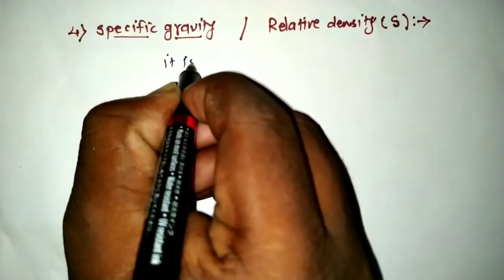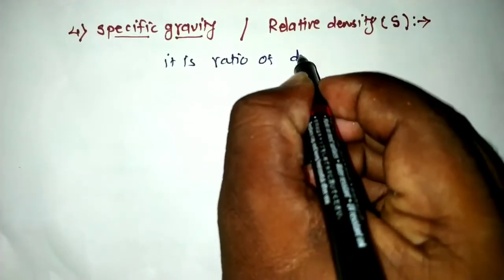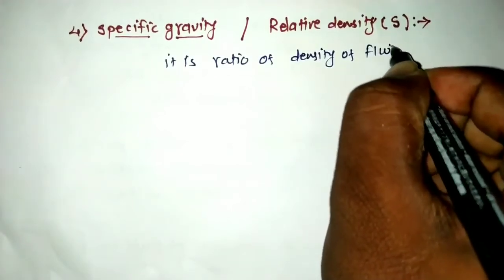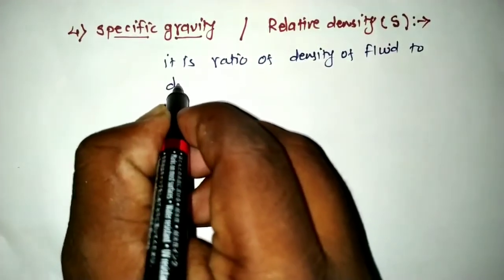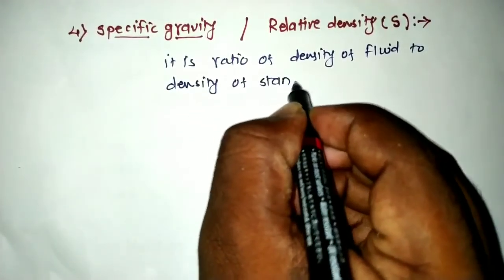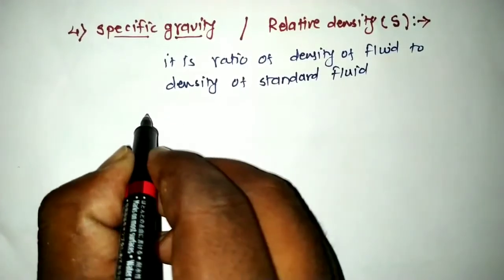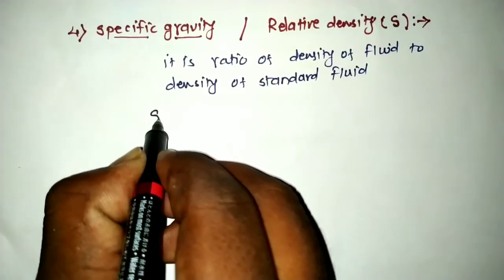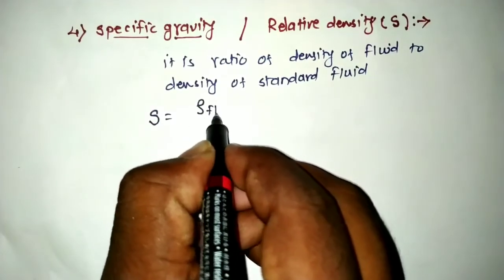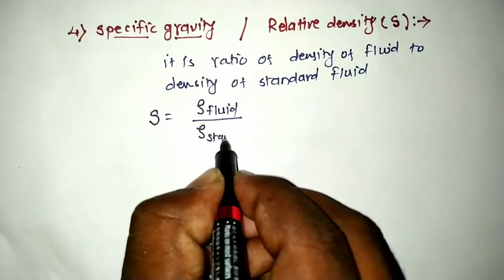So it is the ratio of the density of the fluid to the density of the standard fluid. Now in mathematical language we can write: the symbol S for the specific gravity equals the density of the fluid divided by the density of the standard fluid.